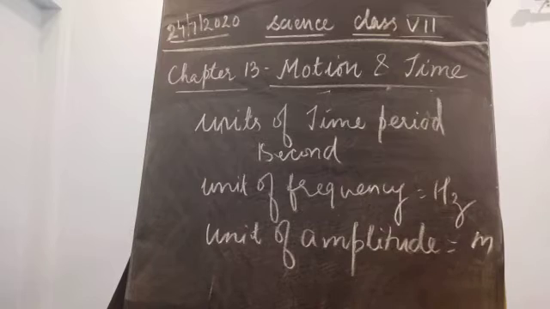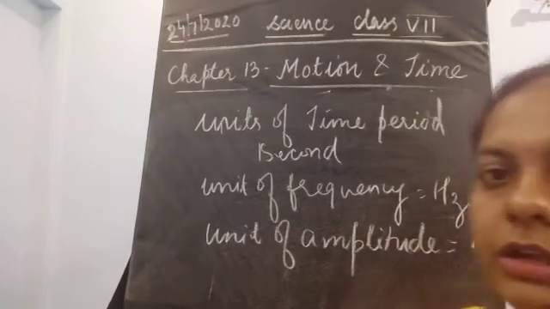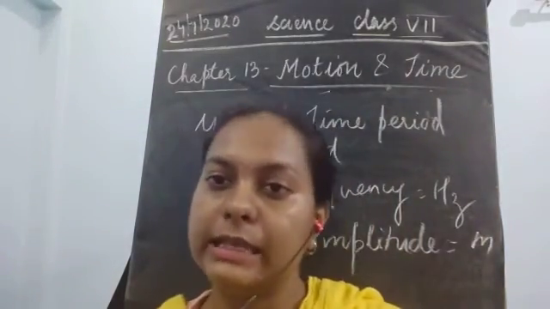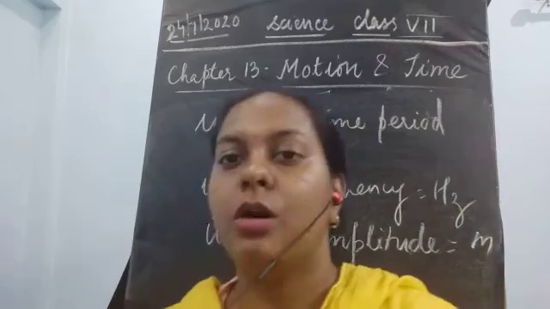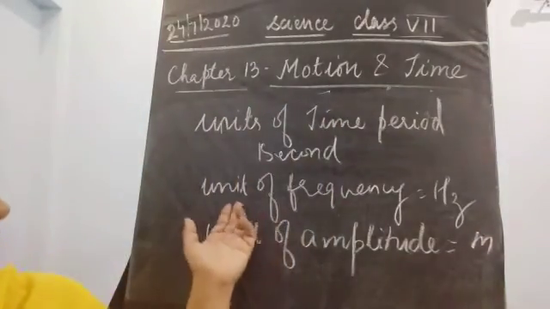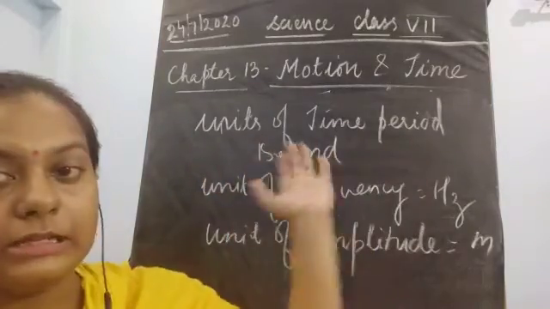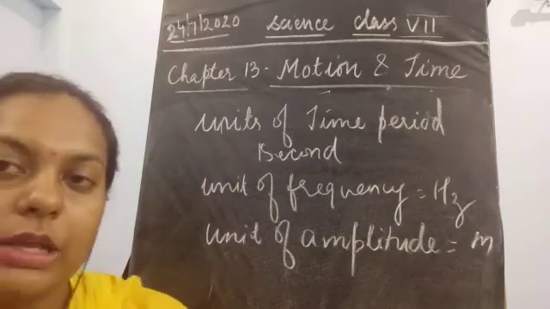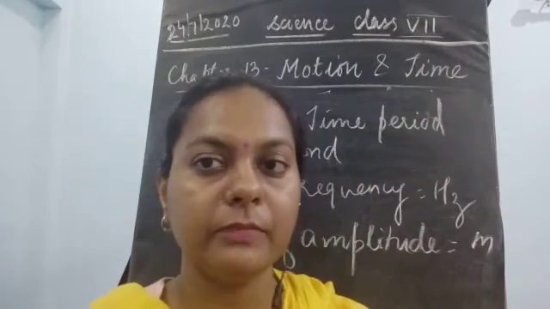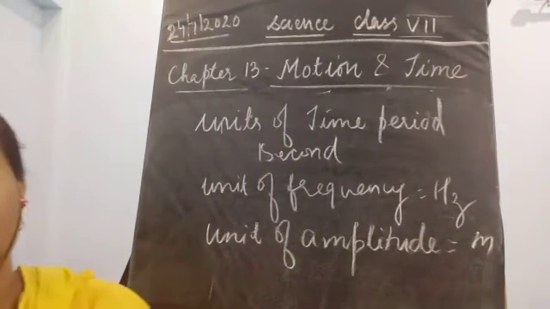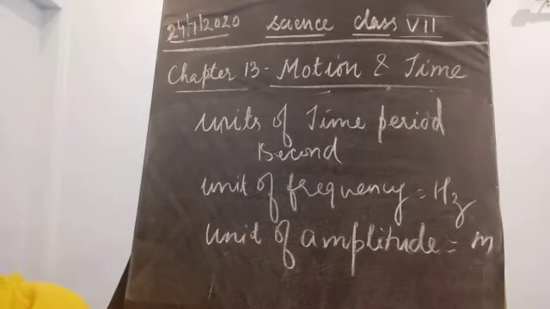Whatever distance is traveled from the mean point to one of its extreme points is known as the amplitude. So the unit for amplitude is m, meters, while the unit of frequency is hertz, and the unit of time period is seconds. So this was about the unit of measuring time using this pendulum.